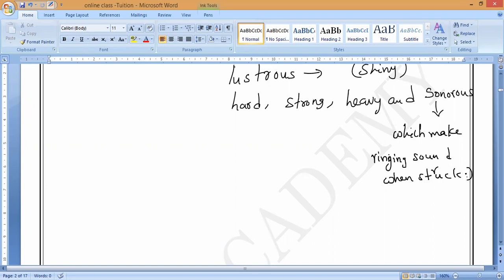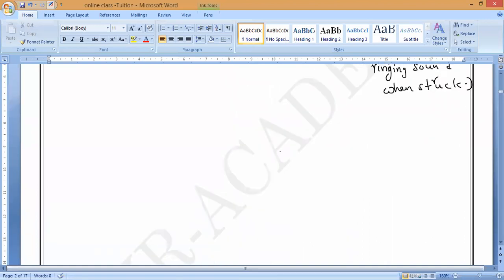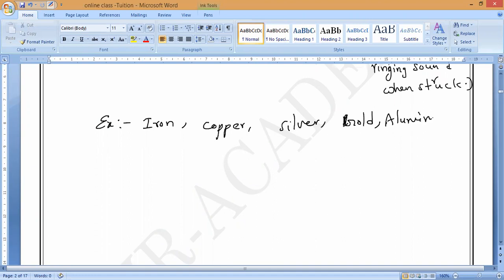Now, any examples of metals? So many metals I have taught you, even normally. Can you say the examples of metals? Iron, copper, zinc, aluminium, silver, gold, tin, very good. Lead, mercury. Mercury is a liquid metal, so that is an exceptional case.